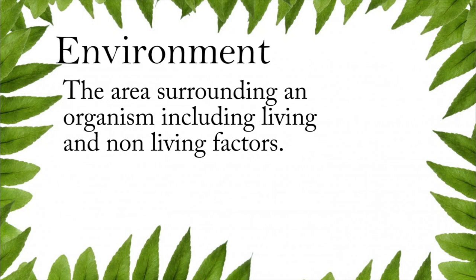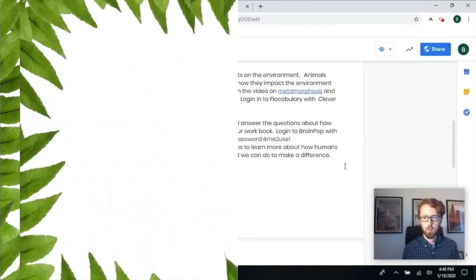The next word we're going to explain is environment. Environment is the surrounding area of an organism. This includes living and non-living factors. We're going to talk about how organisms impact their environment or change their environment this week.